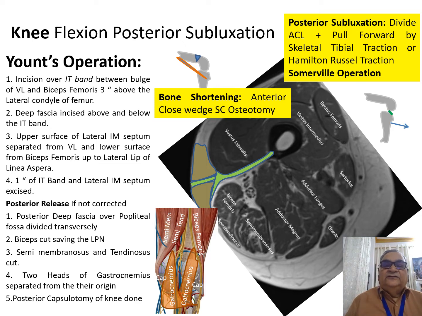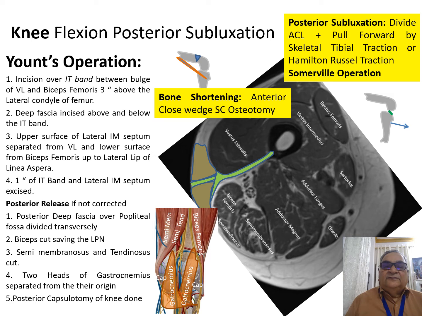Now, supposing you fail to correct the flexion contracture, then you divide the posterior deep fascia across the popliteal fossa transversely. And as you do it, you will expose the biceps femoris on the lateral side.